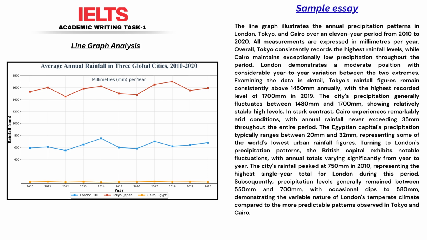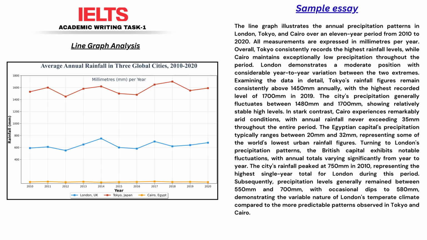Now let's zoom in on the introduction. The chart is titled Average Annual Rainfall in 3 Global Cities, 2010 to 2020. A novice writer might just copy this. But look at our model answer. It says, the line graph illustrates the annual precipitation patterns in London, Tokyo, and Cairo. It has masterfully paraphrased using high-quality synonyms, illustrates for shows, precipitation patterns for rainfall, and specific city names. This immediately signals strong language skills.